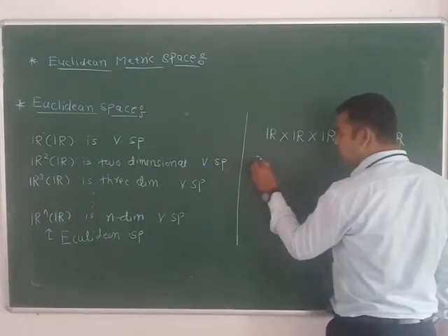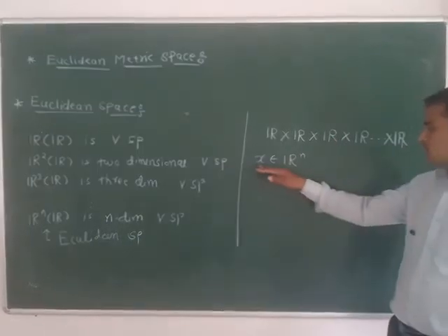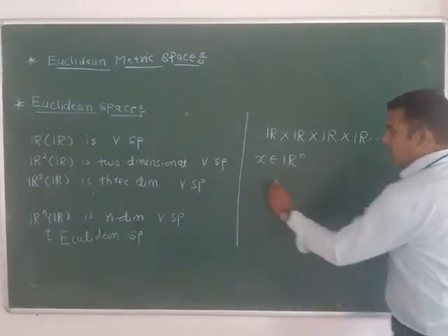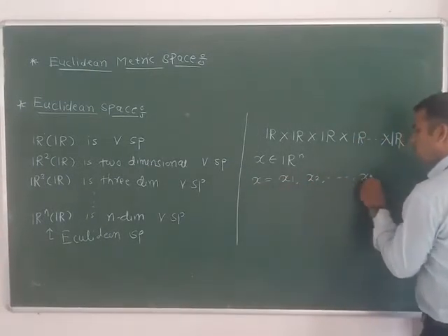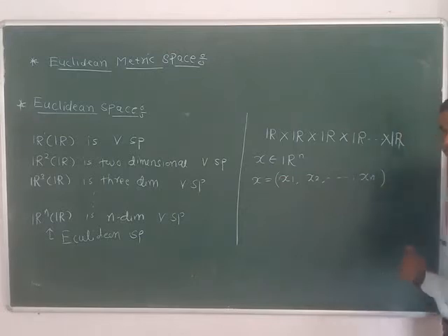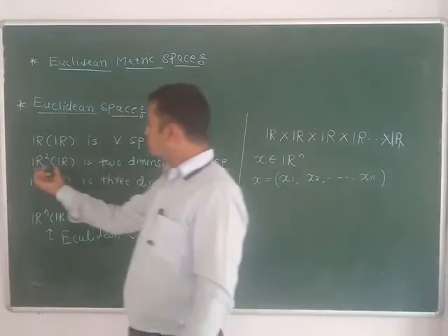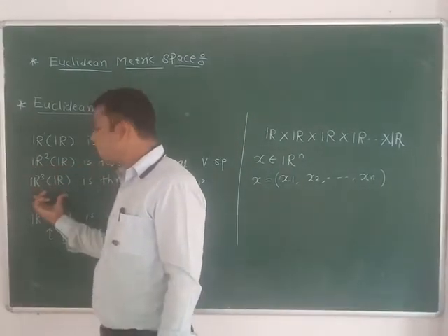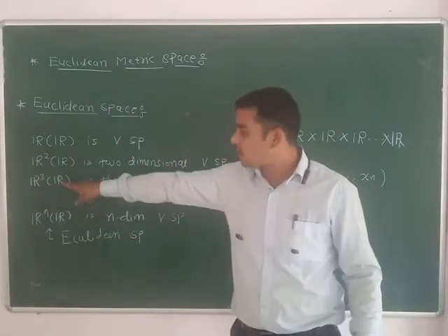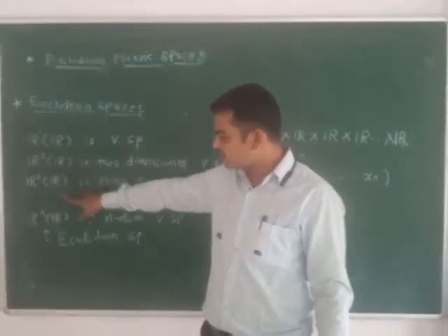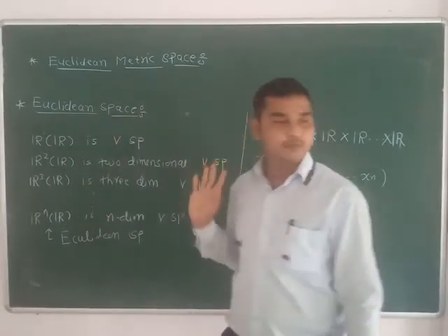Okay, now if any element x belongs to Rn, what does it mean? x is equal to (x1, x2, and so on, xn). So this is a tuple, an n-tuple. It has two elements as an ordered pair, or three elements as a triplet x1, x2, x3. This is two dimensional, this is three dimensional. Likewise, this is n dimensional, and this Rn is called a Euclidean space.